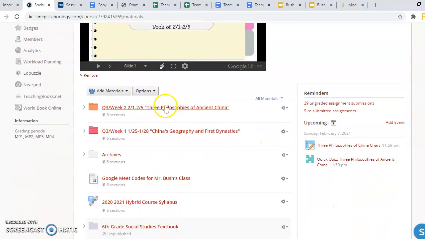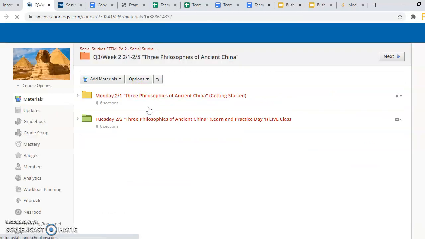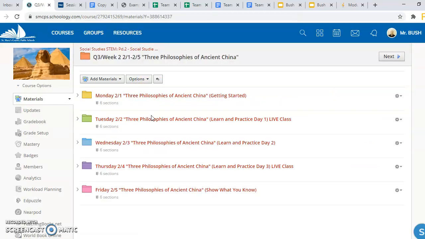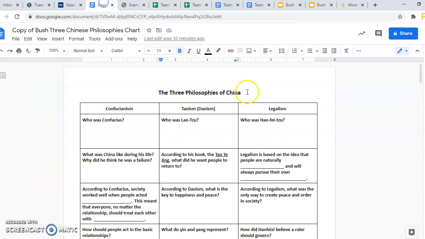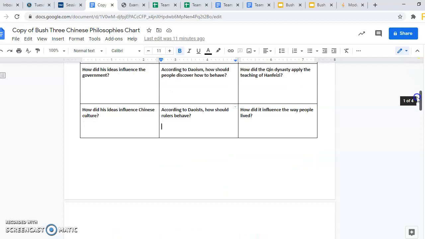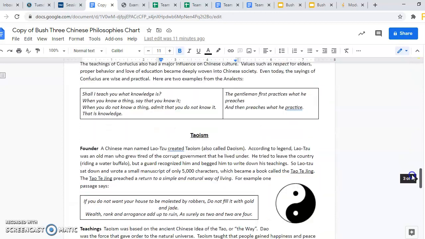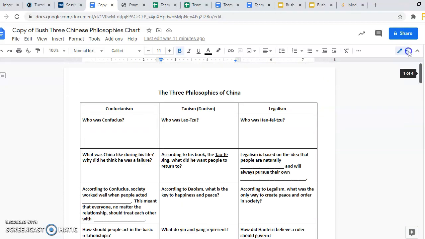If you go back into this week's folder, which was the Q3 Week 2 folder, the orange one, and you go into Tuesday's folder, there lies the 3 philosophies of China chart. So when students click on that, they will open up the philosophies chart. There you can see that the columns are titled Confucianism, Taoism, and Legalism. And just like all the reading guides, the information's right below to fill in the chart.